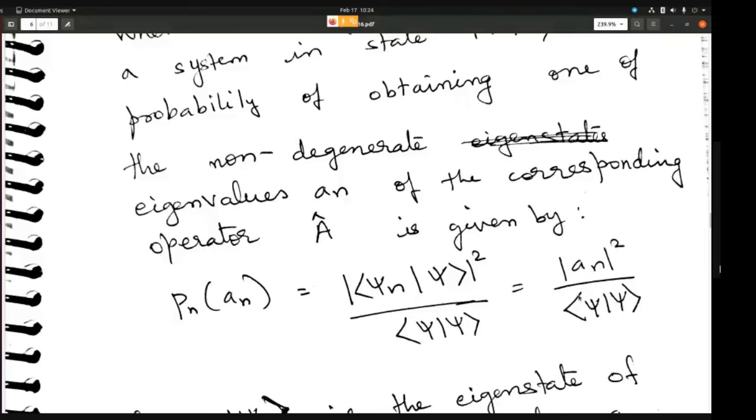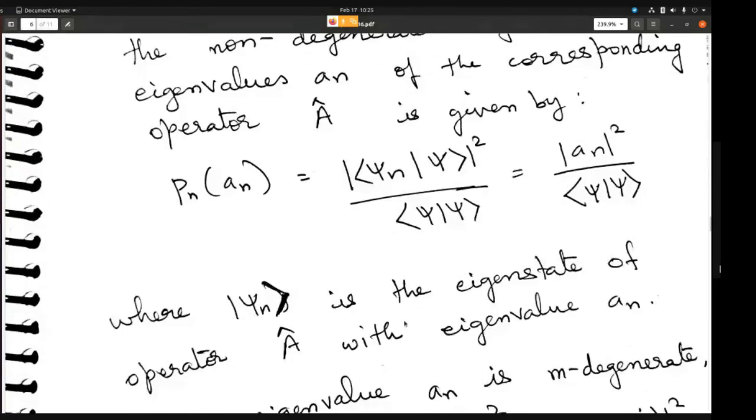So if the state vector is normalized, you should get 1. If it is not normalized, you should get some other value here. So that is what it means. The probability of getting the eigenvalue an after the measurement is given by this term. And here psi n is basically the eigenstate of the operator with the eigenvalue an, so psi n is the eigenstate corresponding to the eigenvalue an.